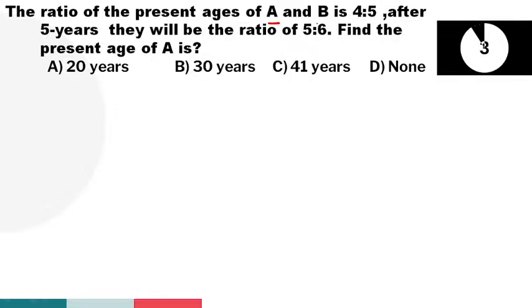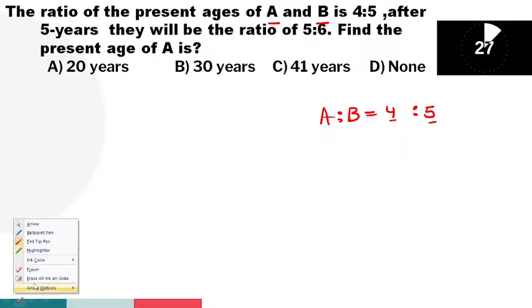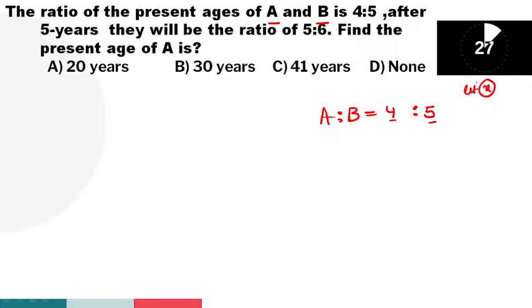Present age of A and B is 4 is to 5, guys. So A is how many parts here? Present 4 parts. B is how many parts here? 5 parts. Okay, right. The present age of A and B is 4 is to 5. Look at the screen, guys. Their ages we don't know, let it be x. 4x and 5x, note it down. 4x is to 5x. Their ages we don't know, let it be x, guys.